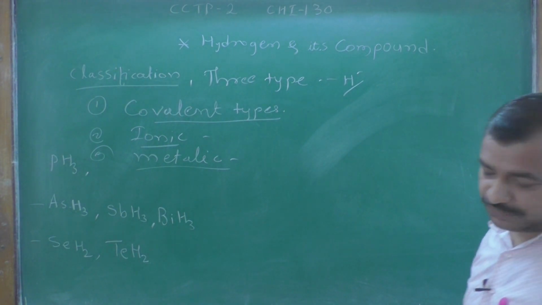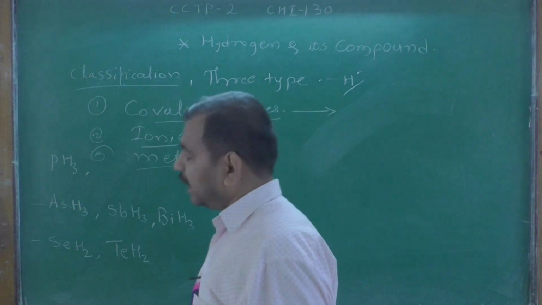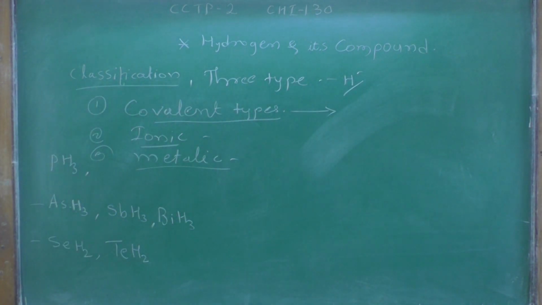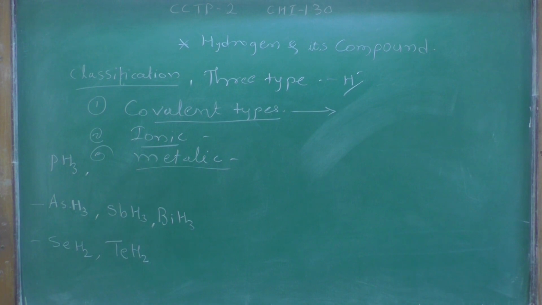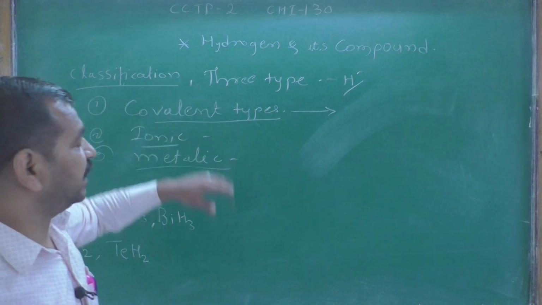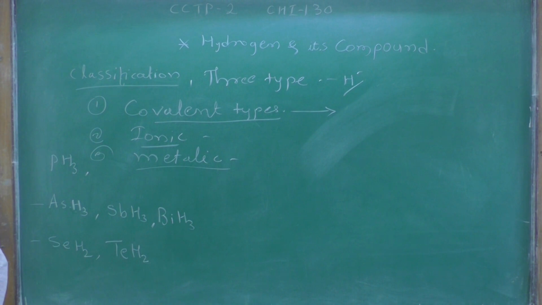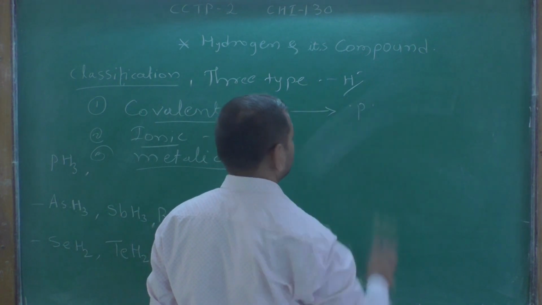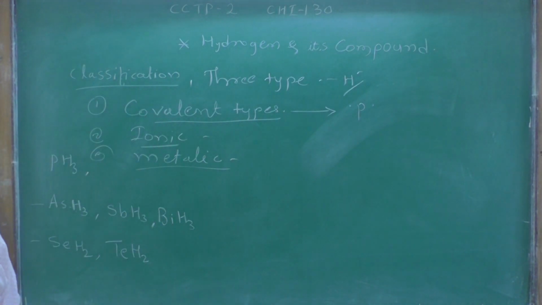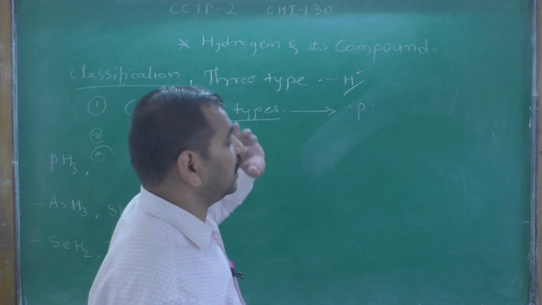First, the covalent type of hydrides, in which dihydrogen forms molecular hydrides with p block elements. These hydrides are formed by most of the p block elements, and they consist of discrete covalent molecules.